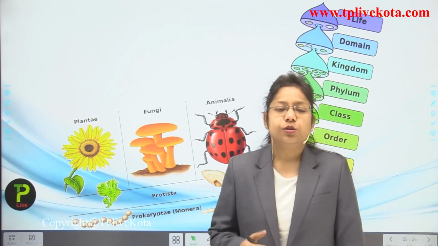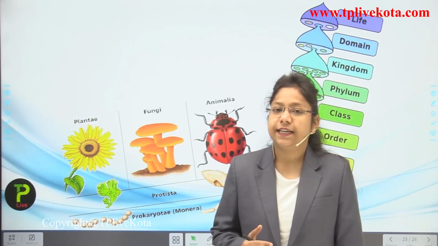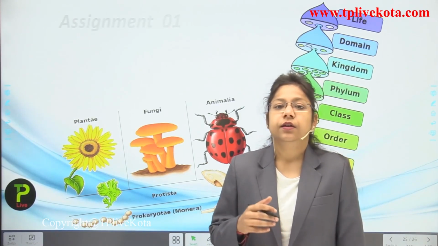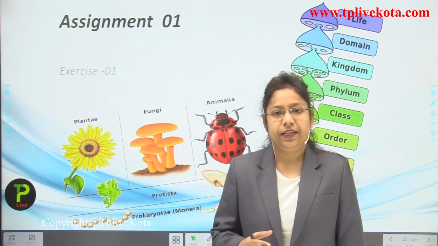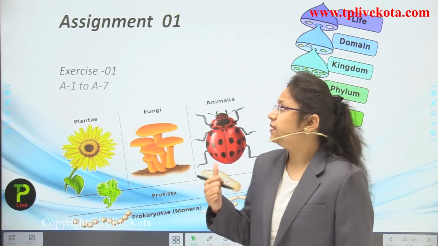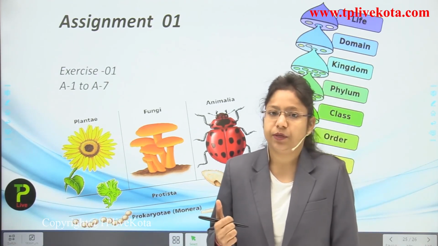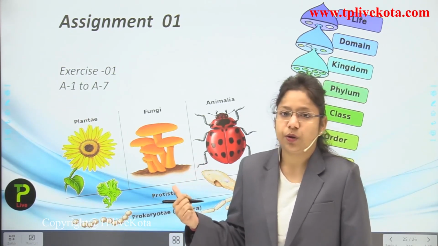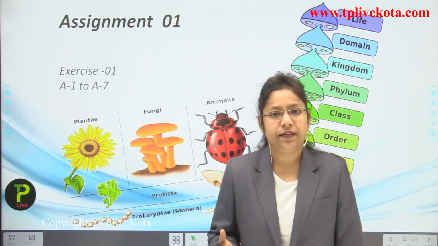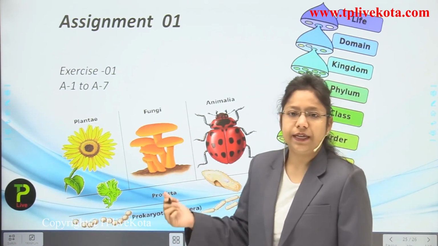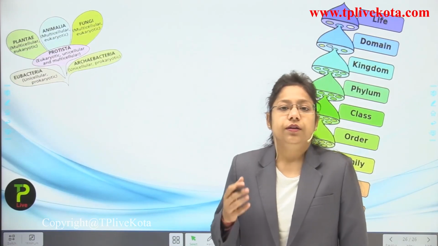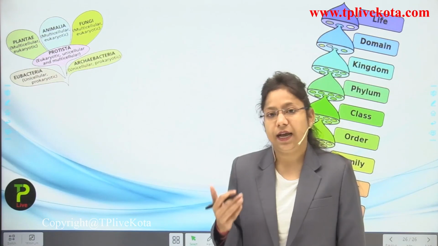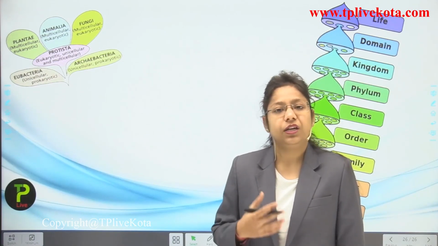Okay students, we have ended the first lecture of today, that is all about diversity in living organisms, and I hope that you have understood each and everything very clearly. Okay, so please do this assignment. This is a very small assignment that I am giving to you today. Exercise number 1, which includes questions related to this topic, only about diversity and its classification, from A1 to A7. Okay students, so you have learned about what diversity is. Next, we learned about the taxonomical hierarchy, and lastly we learned about the classification.